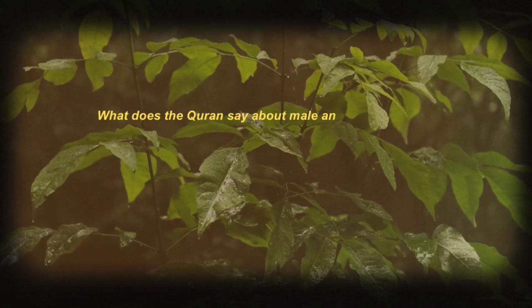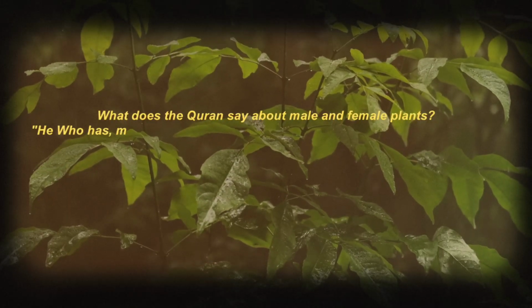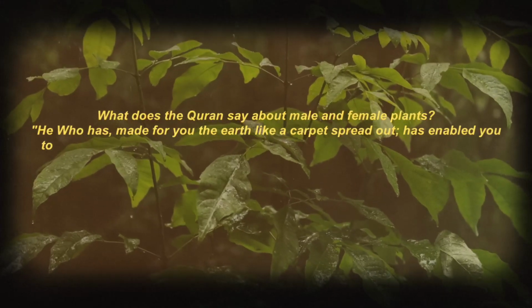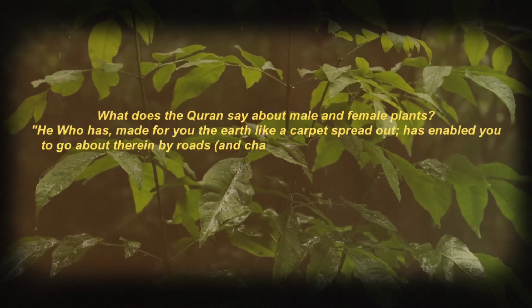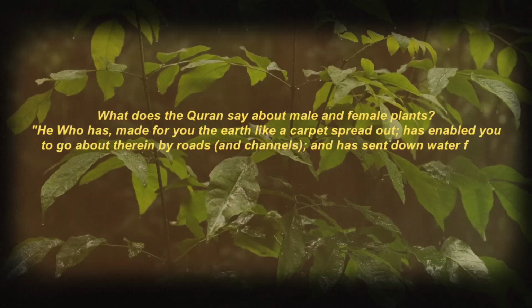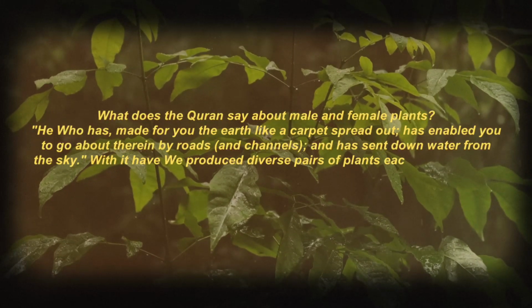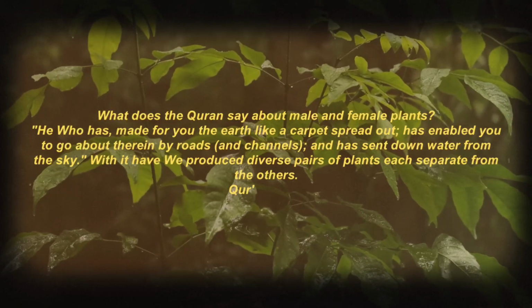What does the Quran say about male and female plants? He who has made for you the earth like a carpet spread out, has enabled you to go about therein by roads and channels, and has sent down water from the sky. With it have we produced diverse pairs of plants, each separate from the others.